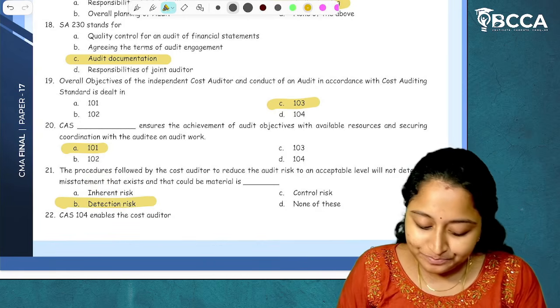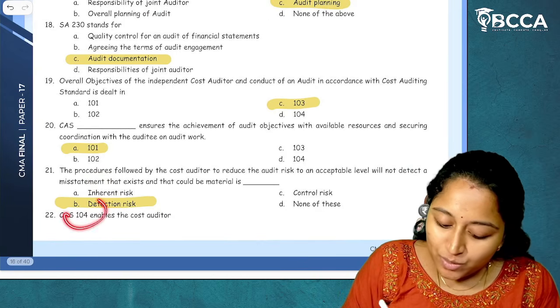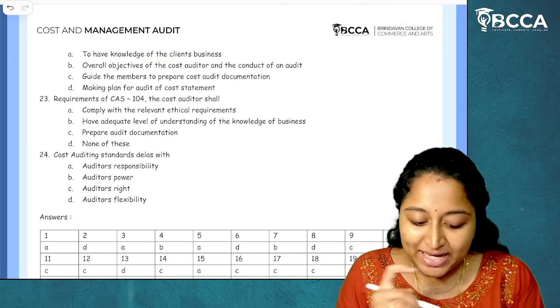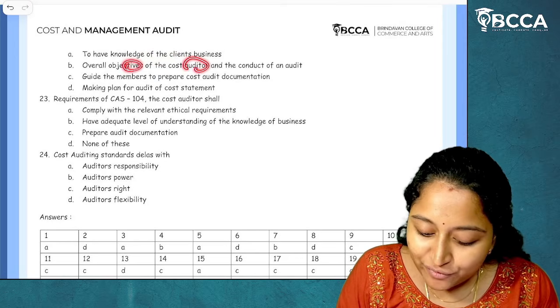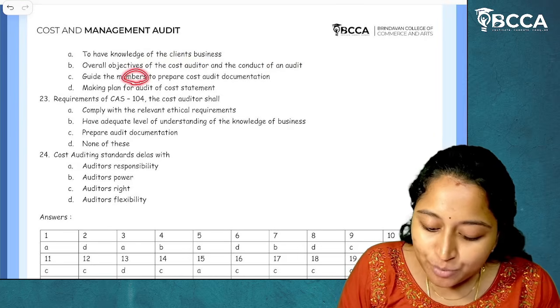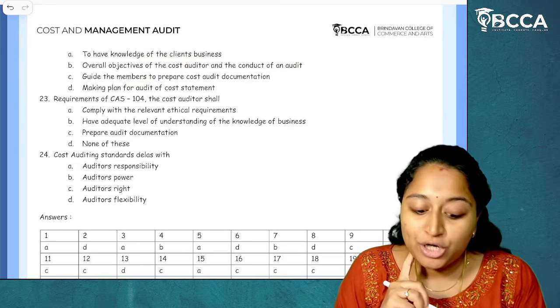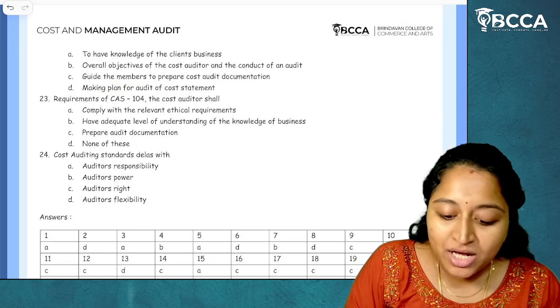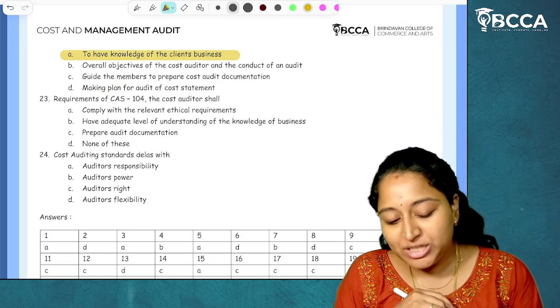It is option B. Then, CAS 104 enables the cost auditor to have knowledge of the client's business. The answer is yes. Overall objectives of the cost auditor and conduct of an audit? No, it is 103. Guide the members to prepare for audit documentation? It is 102. Making planning for audit of cost statements? It is 101. So the answer is option A. I hope it is clear.